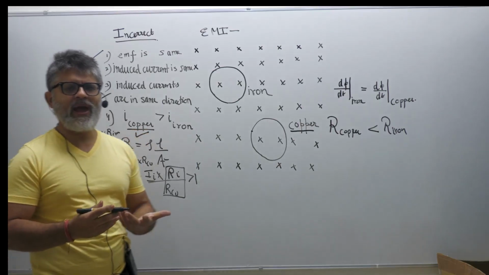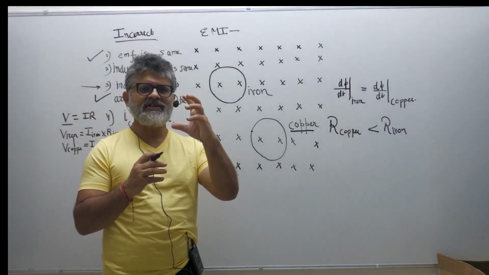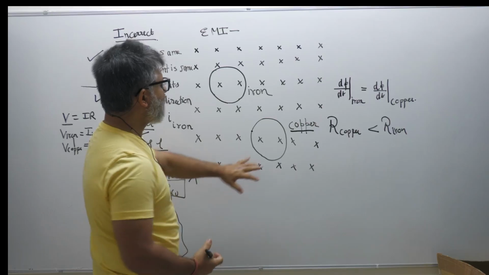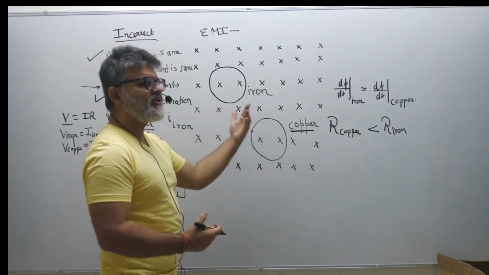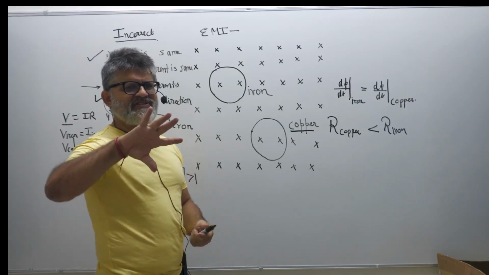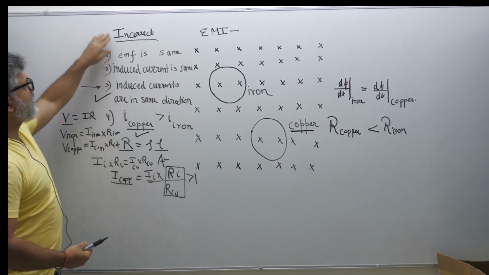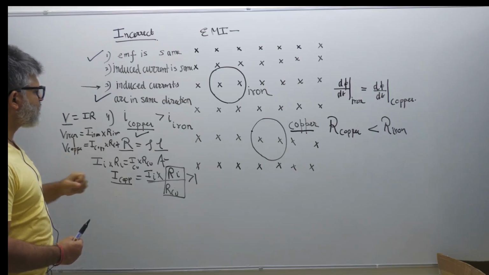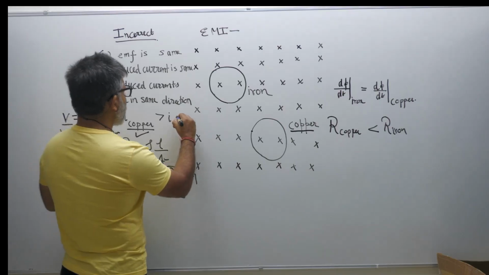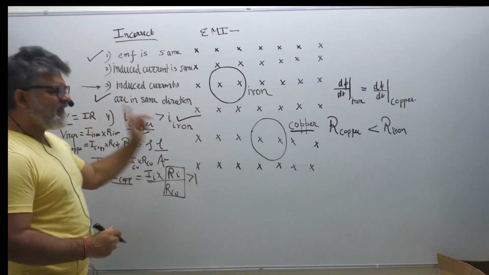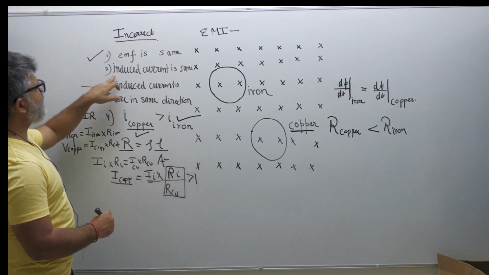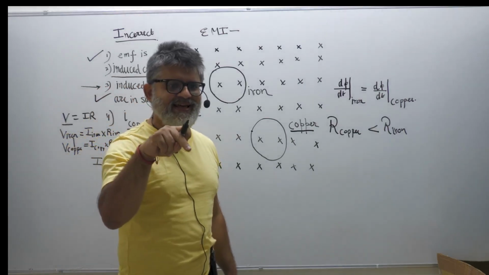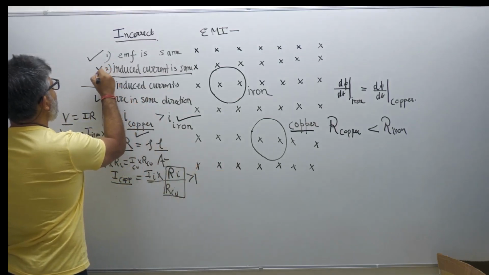I just gave you the explanation. For the same voltage, if you have less resistance available, the current will go up. The less resistance is available in the case of copper, and therefore the current in copper should be more. So it was a tricky question because I also got confused. The keyword was find the incorrect statement, and that is what I was thinking. So this is also a correct statement that I copper will be greater than I iron. And now look at the statement number 2. Induced current is same. The induced current cannot be same. That's the incorrect statement. That is the answer you need to give.